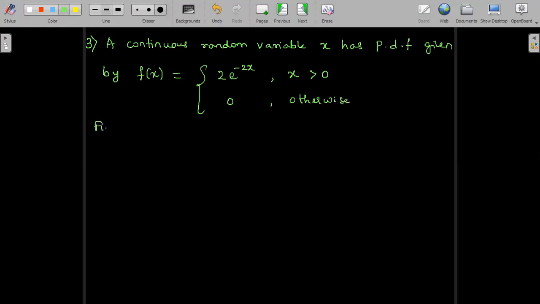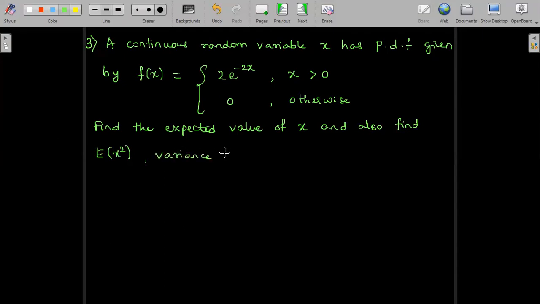Find the expected value of x, and also find E of x square, variance and standard deviation.